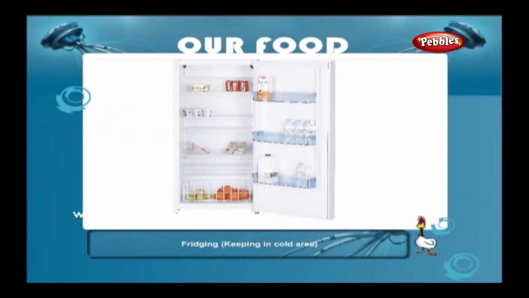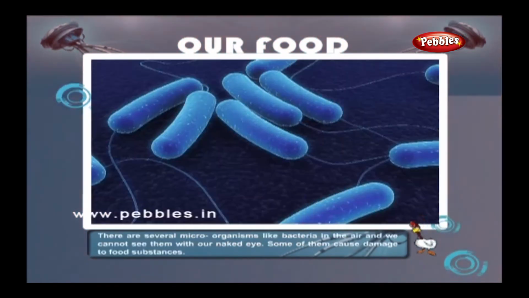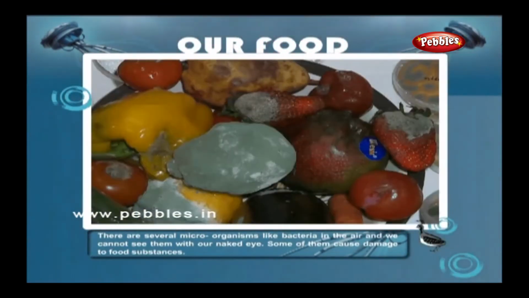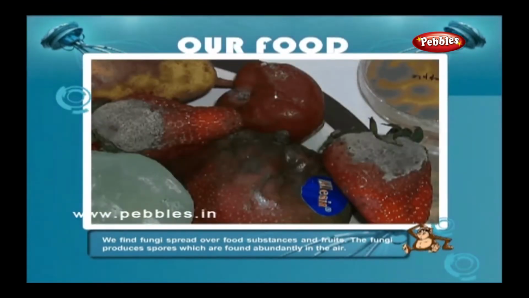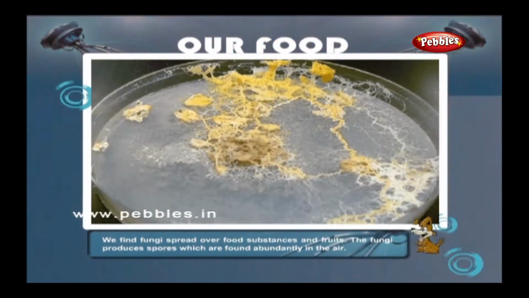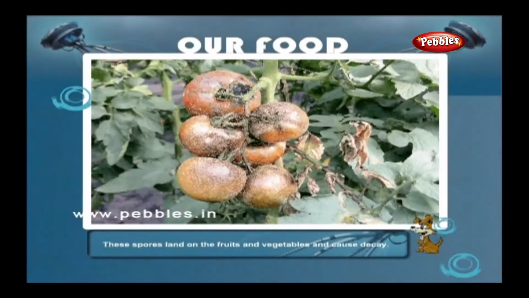Fridging, keeping in cold area. There are several microorganisms like bacteria in the air and we cannot see them with our naked eye. Some of them cause damage to food substances. We find fungi spread over food substances and fruits. The fungi produce spores which are found abundantly in the air. These spores land on the fruits and vegetables and cause decay.